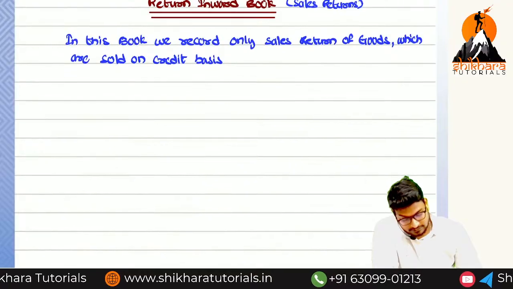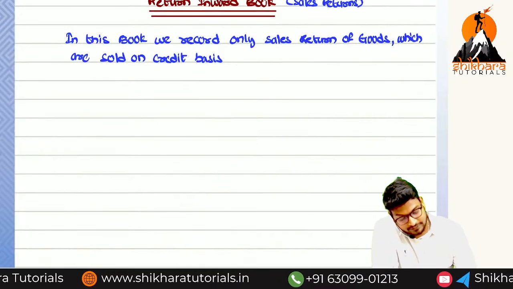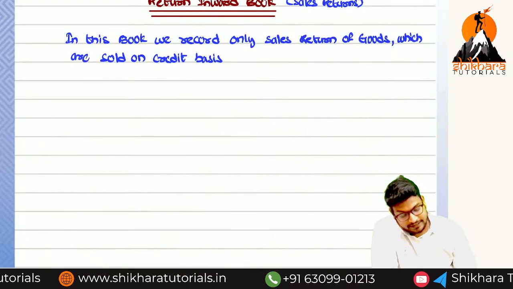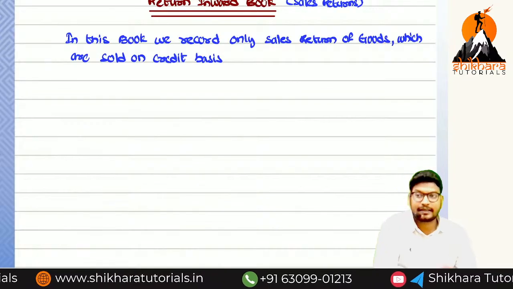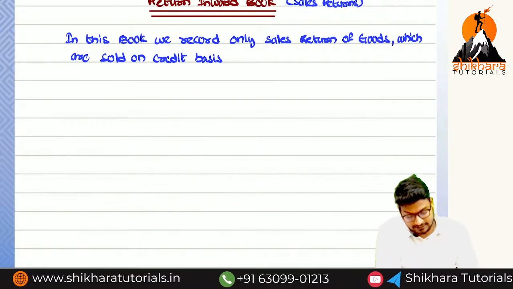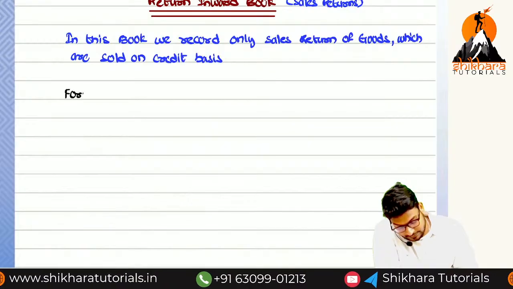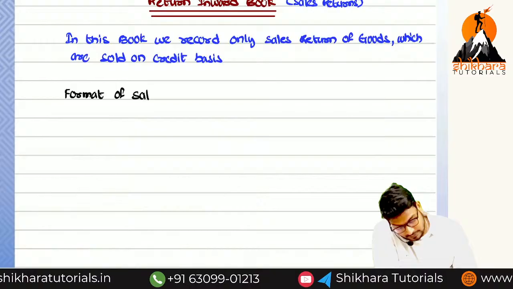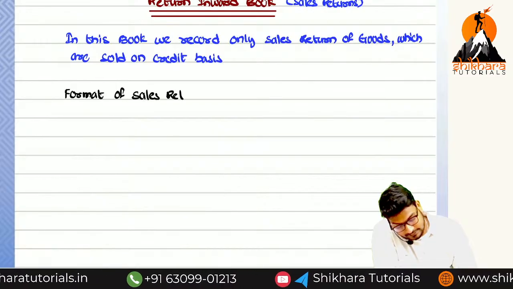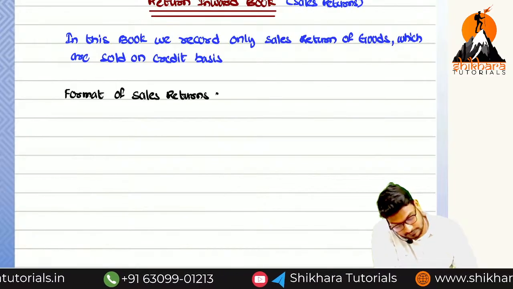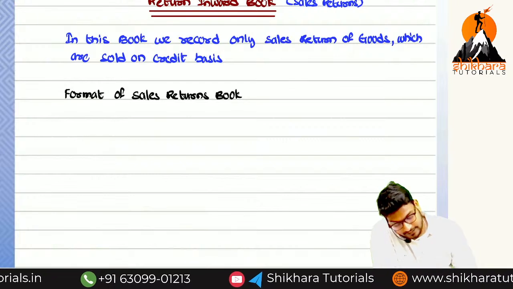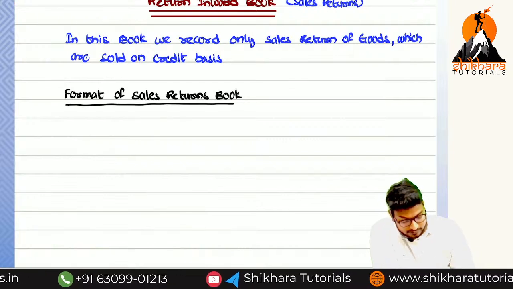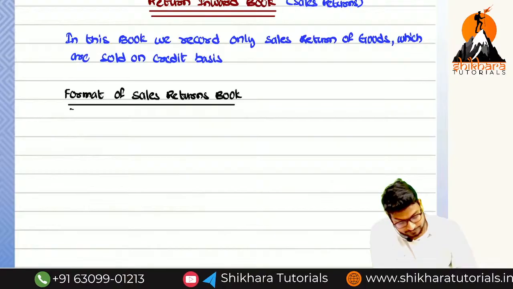Next, what we need to see is the format. I think you understand clearly what transactions are going to be recorded in the sales returns. So the format of the sales return book, or we can call it the return inward book.